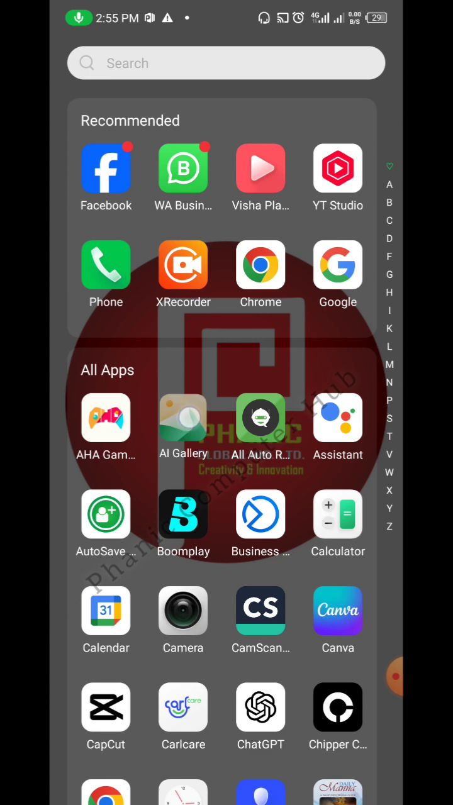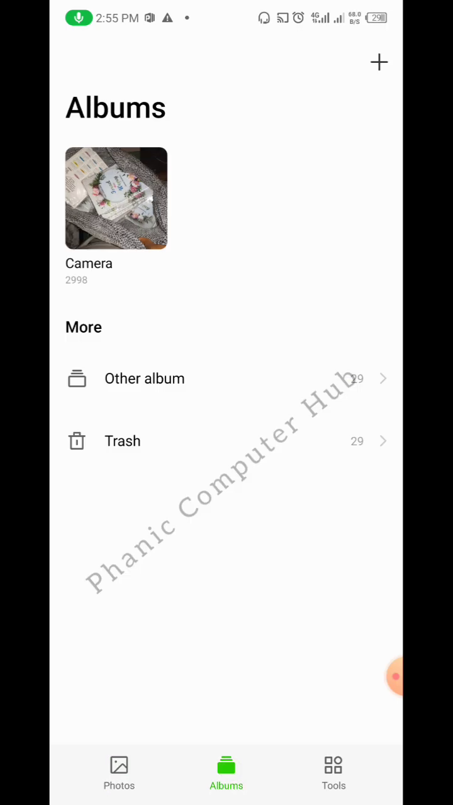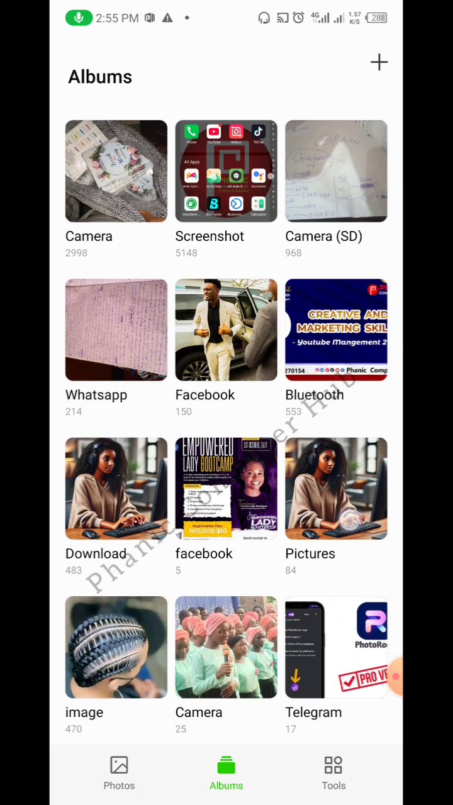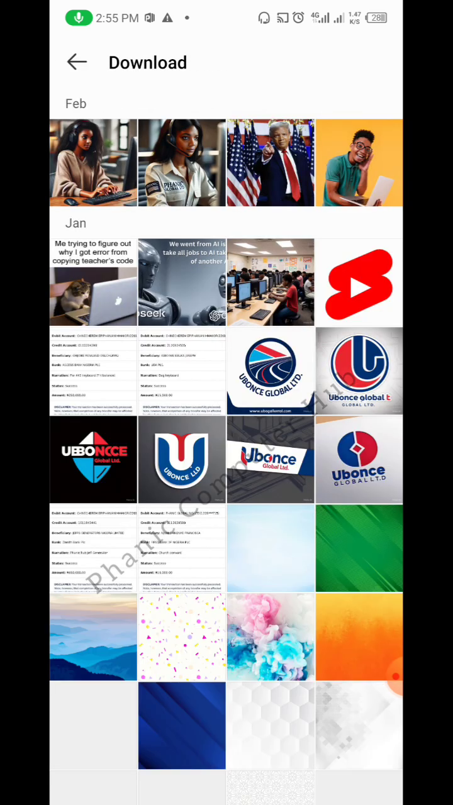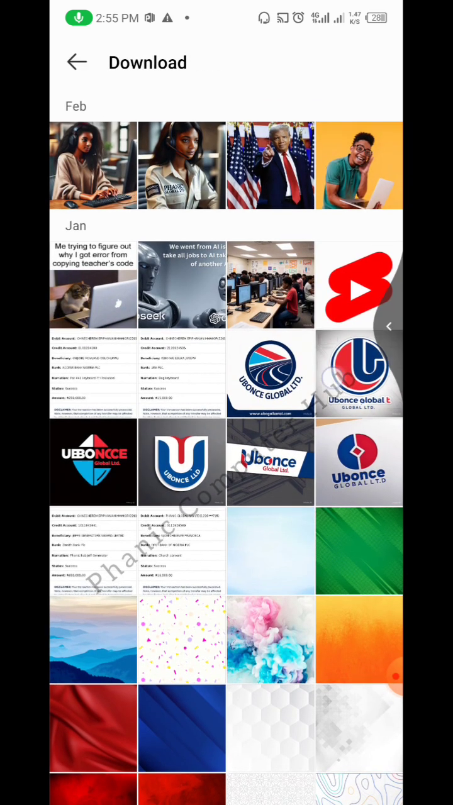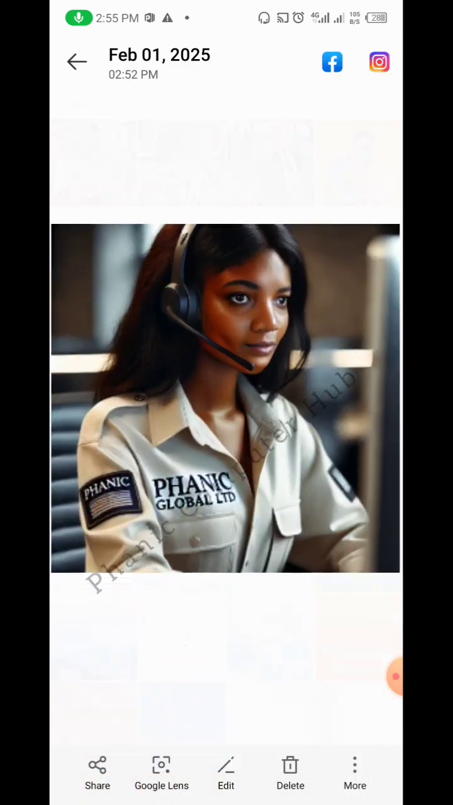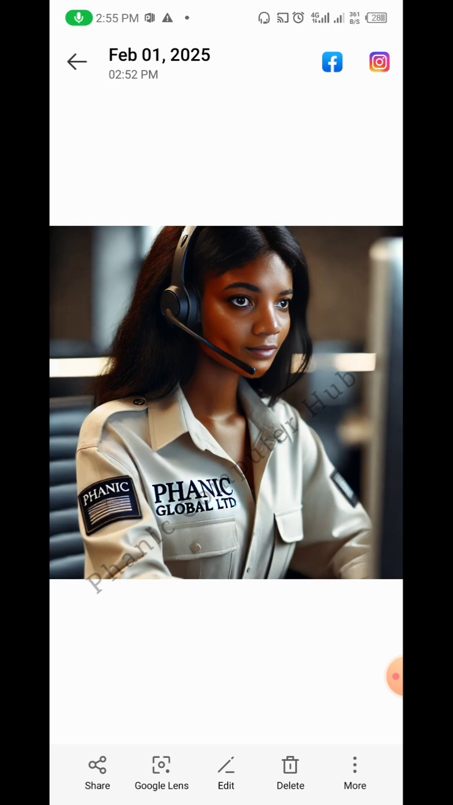Let me just show you on my phone gallery so that you can know that we have been able to download it. Okay, let's look out for it. Can you see? This is pictures. These are the ones I just downloaded. This is the ones that we generated. Can you see the one we just downloaded? This is my face. Can you see this one is more beautiful? Oh god. Okay, so guys, that is it.